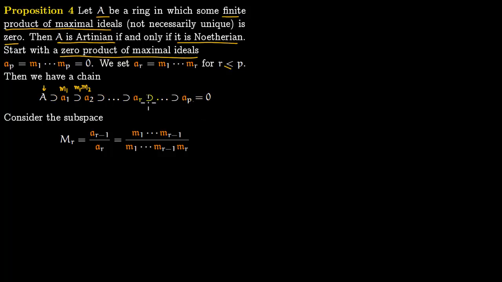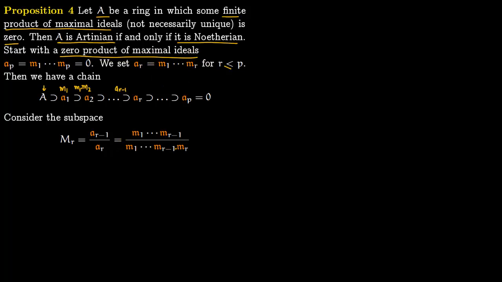So now we can consider some subspace. We can consider A_{R-1} over A_R. You can see A1 lies over A2, and A_{R-1} is just ahead of A_R. So A_{R-1} is the product all the way to M_{R-1}, and A_R is just M1 all the way to M_{R-1}, then times M_R. So essentially just copying this right here.